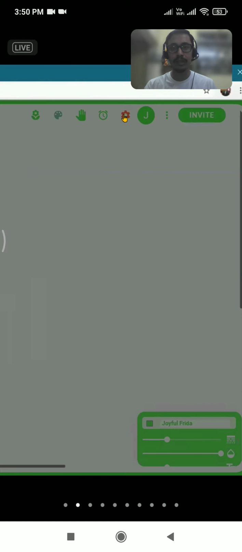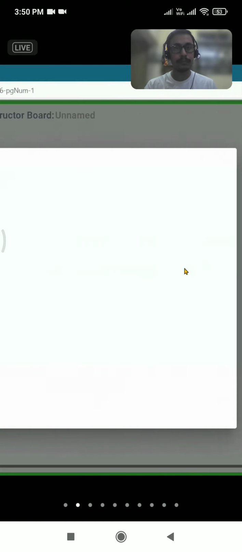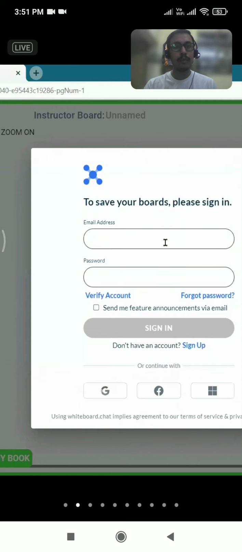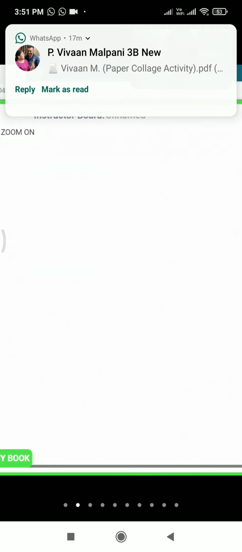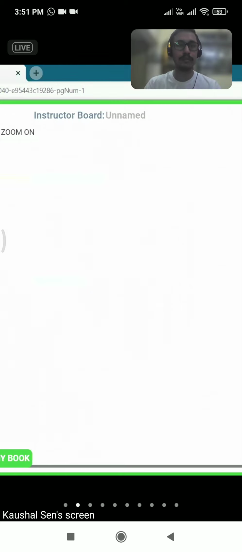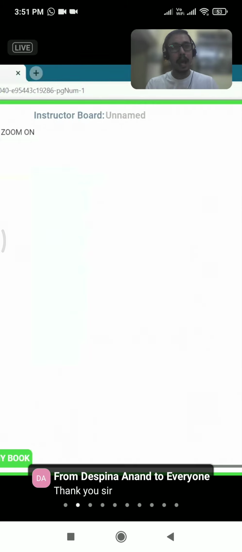I'll go to the settings part. I'm going to put my email, put my password, and sign in. Then I will be able to save the data. The data part, ma'am, we will be showcasing in the third class. That is the third and last Techring class of whiteboard.chat. We'll be exploring how to log in, how to save, and what exactly the data provides. So please wait for that class, ma'am.